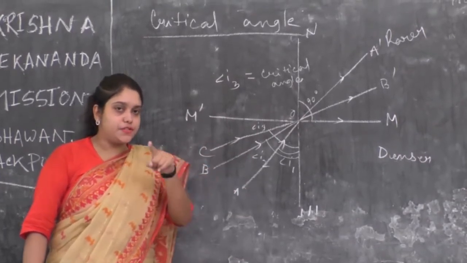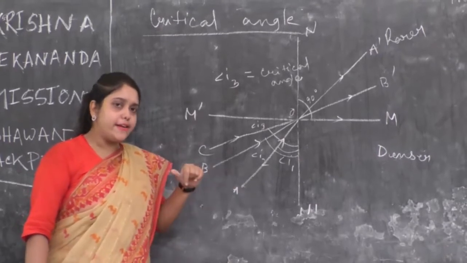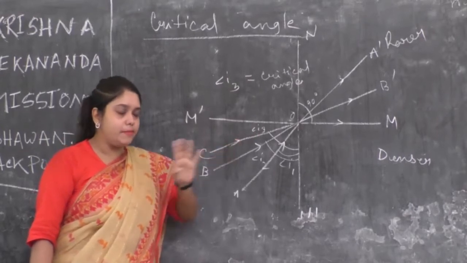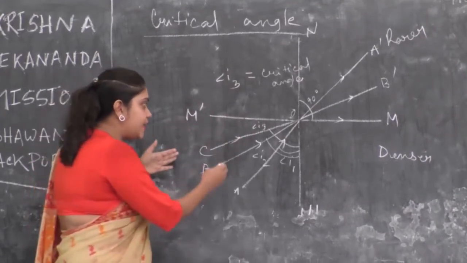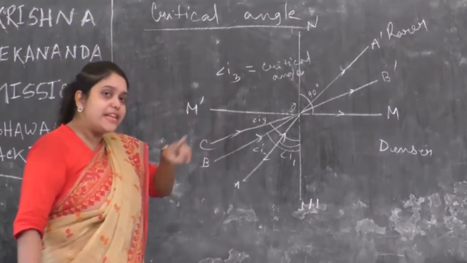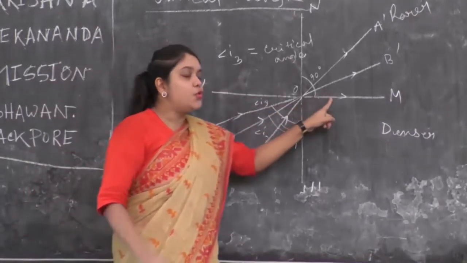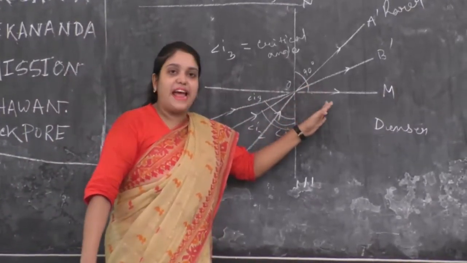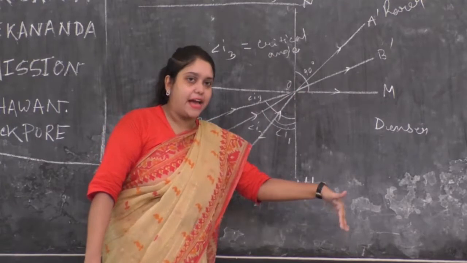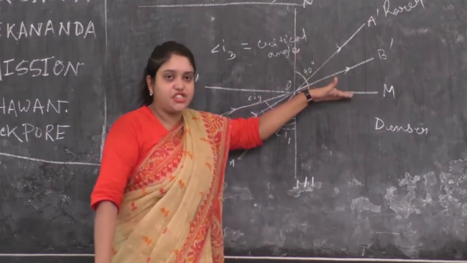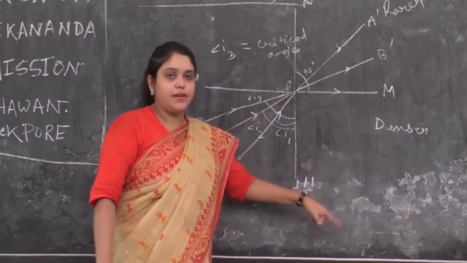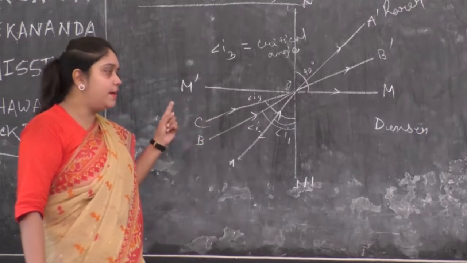Now the question that should strike in your mind is, what if I increase the critical angle? Will there be any refraction at that time? No. If you increase the angle of incidence more than the critical angle, then no light ray will refract. The light ray will just come back from the surface of separation of the two media to the first medium. This phenomenon is called total internal reflection.